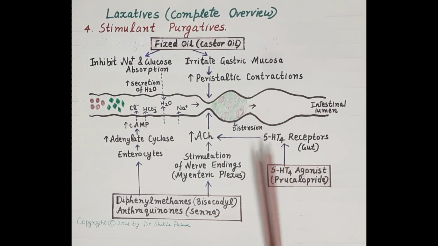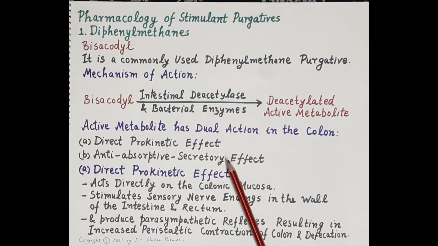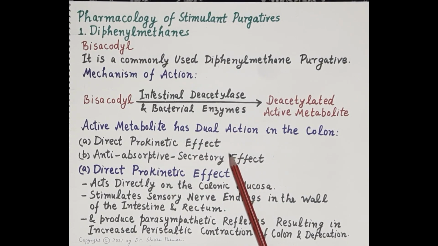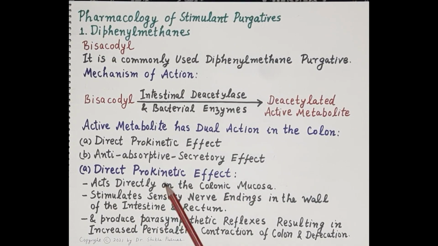Thus, bisacodyl induces its purgative effect by two mechanisms. One is the direct prokinetic effect, and the other is the secretory effect. So, bisacodyl exhibits a direct prokinetic effect.